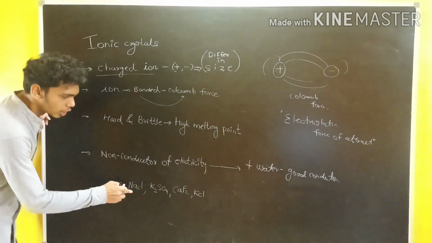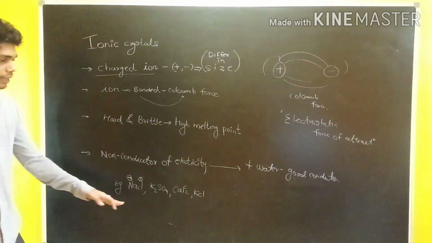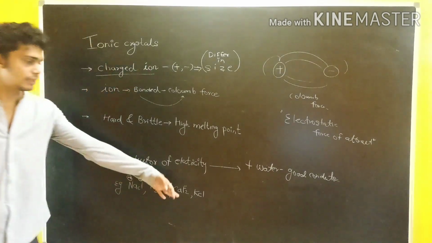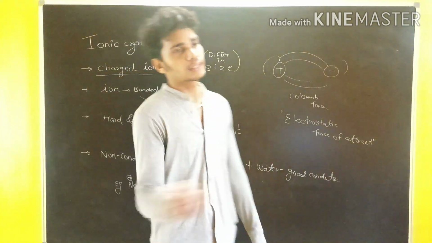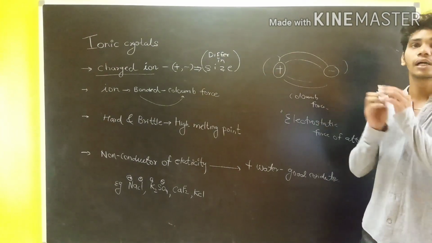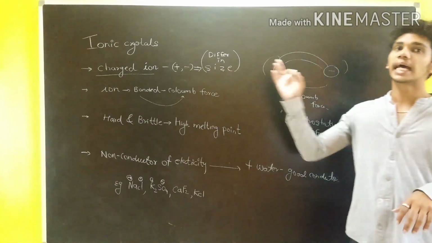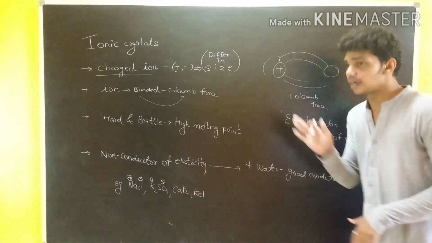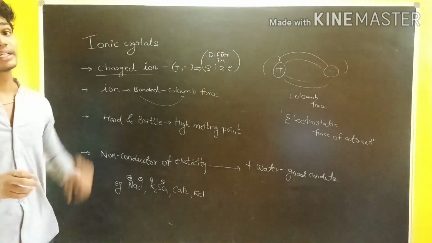What are the examples? Sodium chloride, having a positive charge and a negative charge. So NaCl, K2SO4, then CaF2, calcium fluoride, and KCl, potassium chloride. These are some examples of ionic crystals. So what is the nutshell? Ionic crystals are held together by positive and negative ions, cations and anions. The force of attraction is the electrostatic force of attraction. They are hard, brittle and have a high melting point. These are the points we have to consider when we talk about ionic crystals.